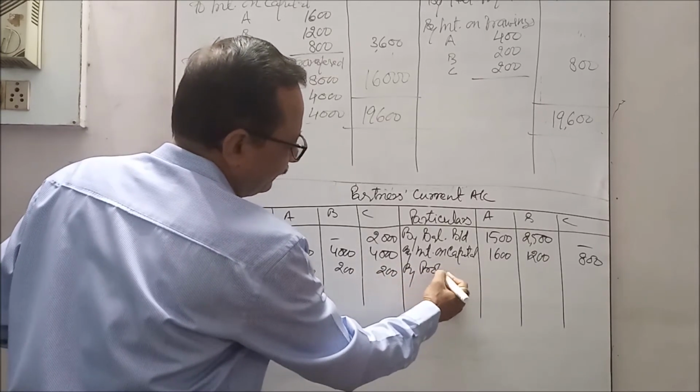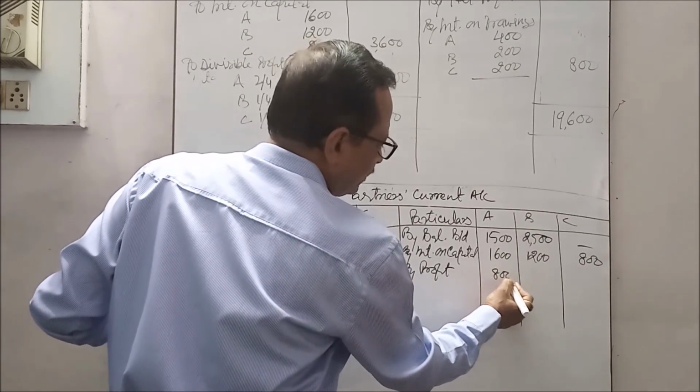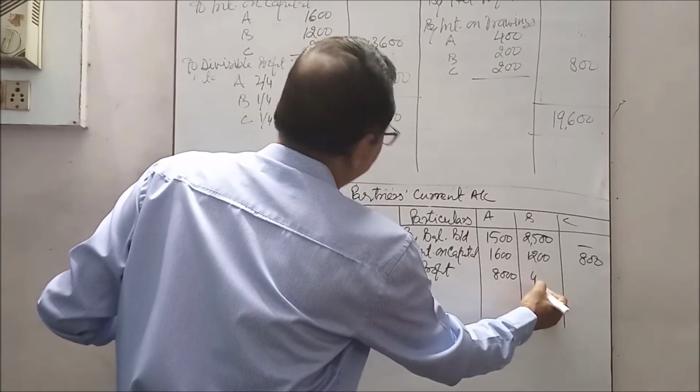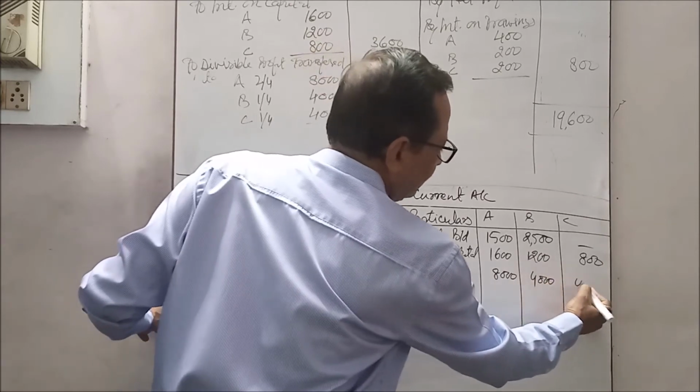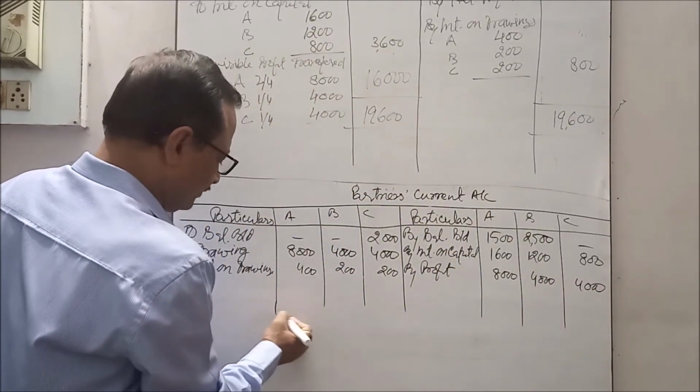By profit as per profit and loss appropriation account, 8,000, 4,000 and 4,000. Now we will find the balance.